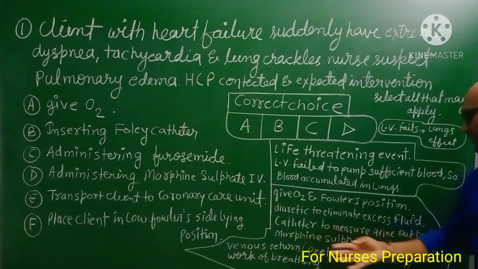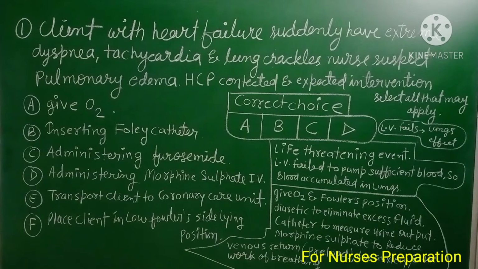Now, morphine sulfate is administered. Morphine sulfate is a opioid analgesic. You know that morphine sulfate is mostly used to treat the severe pain, and it is given in the condition of myocardial infarction also. But in case of pulmonary edema situation, with the order of healthcare provider, we administer morphine sulfate intravenously to reduce the venous return or preload. With the effect of morphine sulfate, patient's anxiety level decreases and work of breathing also decreases.